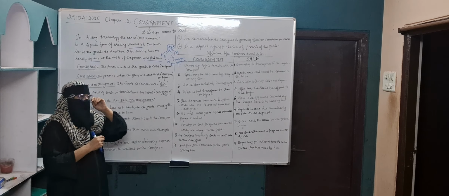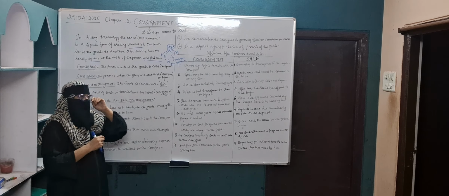So the consignment business will be done between two persons. Mainly two persons will be there in consignment business. The person who is sending the goods is known as consignor, the main person. For example, myself, I am sending the goods from one place to another place on my behalf, and somebody else is doing the business. Consignor is also known as principal. And the consignee, the person to whom the goods are sent, is known as consignee or agent.